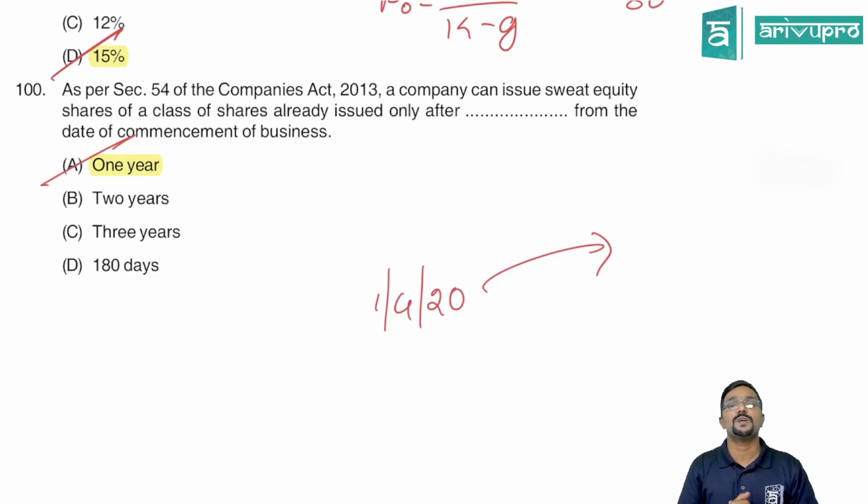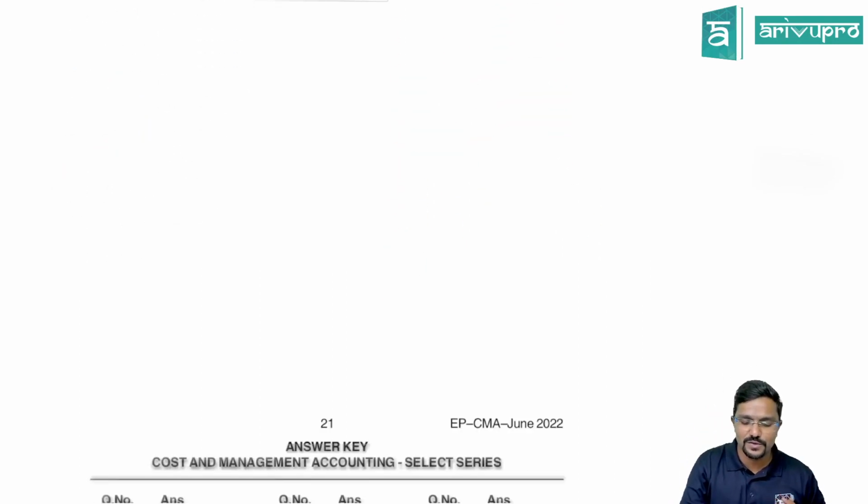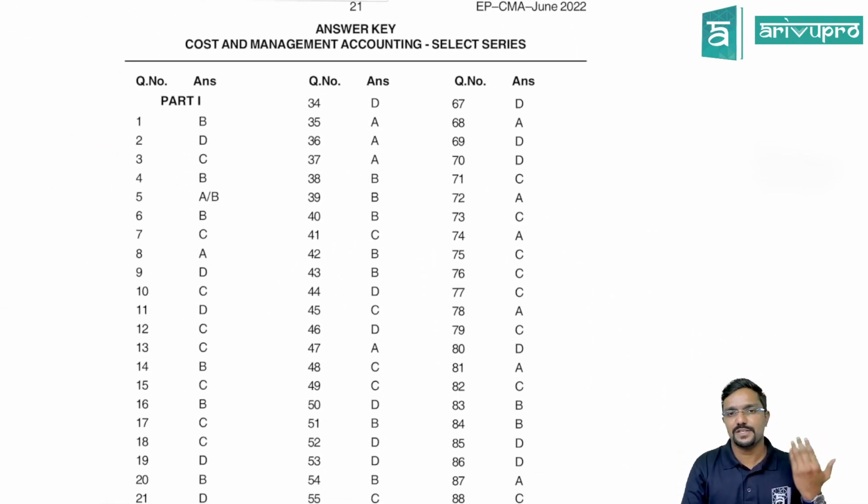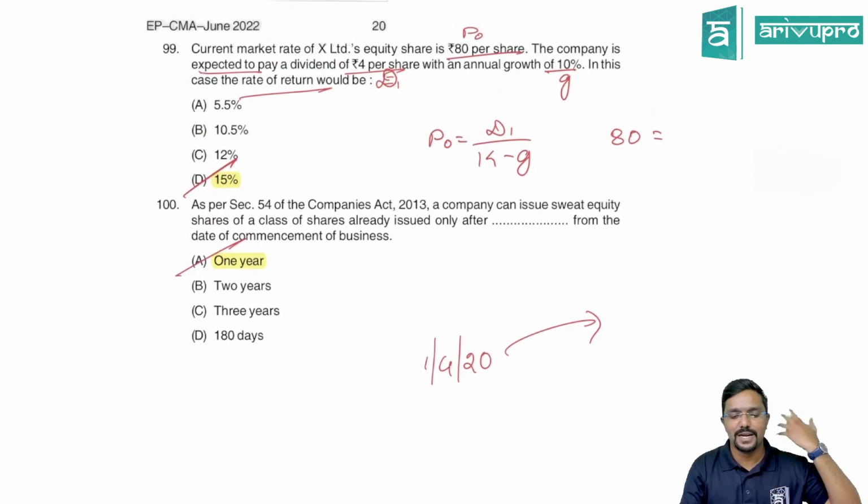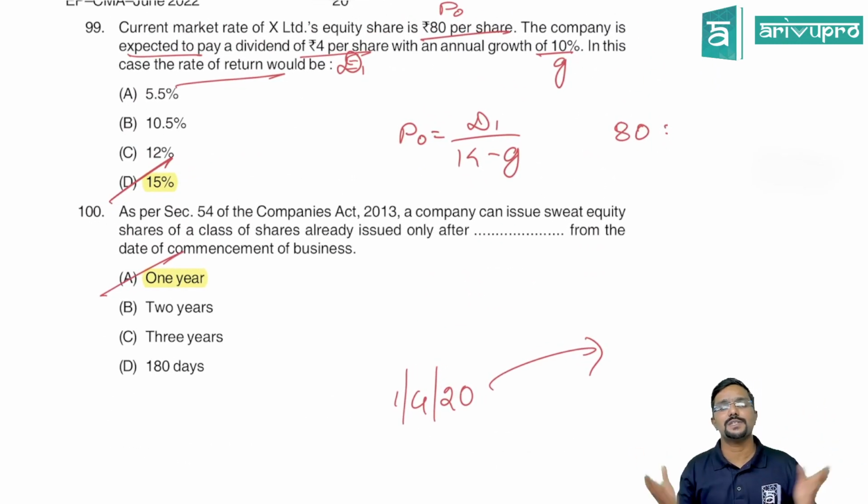So this is all about the questions which were asked in the June 22 exams, guys. I hope you can easily score above 35 in this question paper. If the same questions are asked in your respective attempt, you can score 35 plus, guys. Clear? The suggested answers are also given at the end. You can just go through it. I have already highlighted the answers, and I have explained the answer for each and every question.